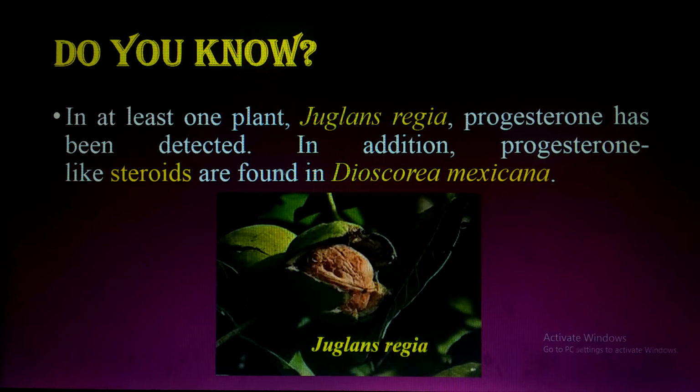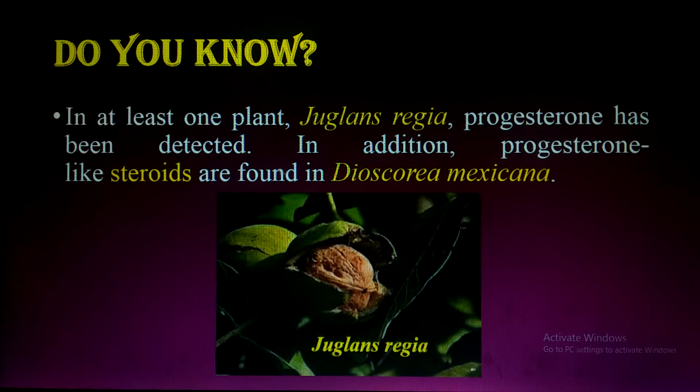Okay. Now that is very important. Do you know progesterone is also produced in plants? And what is that plant which is responsible for the production of progesterone? That is Juglans regia. Juglans regia is known in Pakistan as akhrot, and its English name is walnut, and this is an important source.